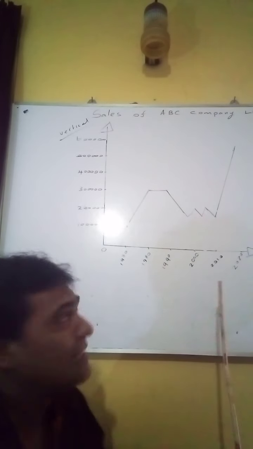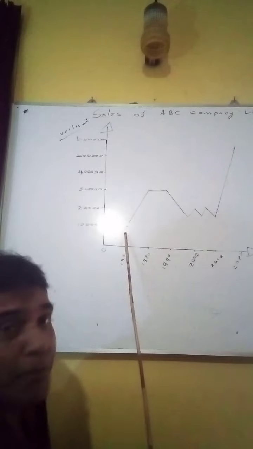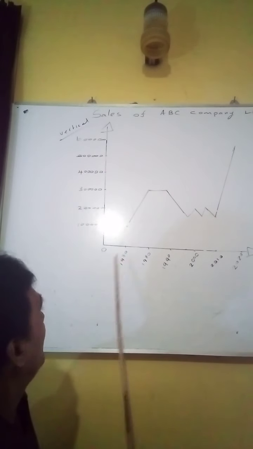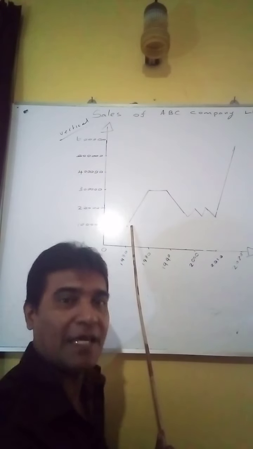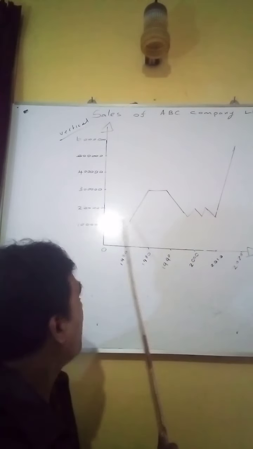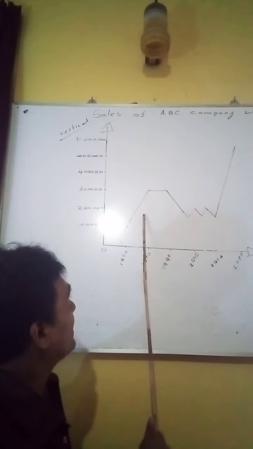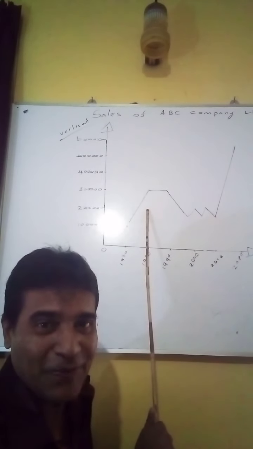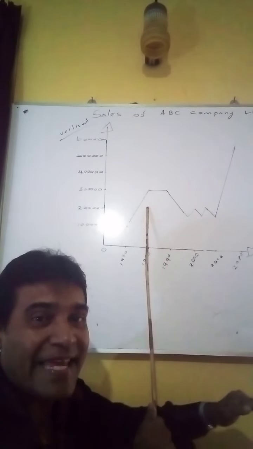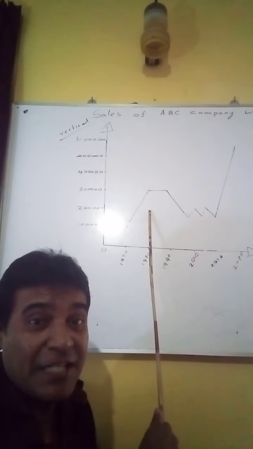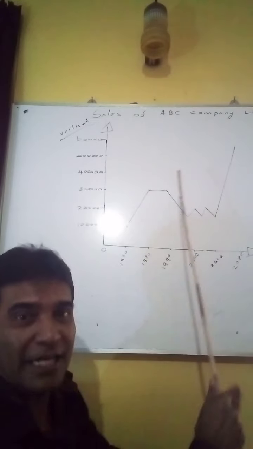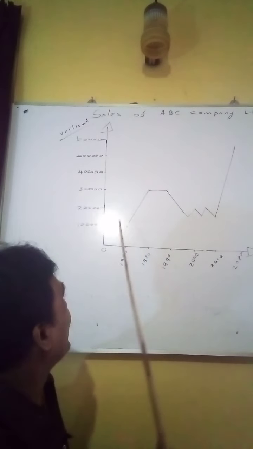Now let's go and describe it. So this is your starting point. In 1970, the sales were 100,000 units. You can see 100,000 units. Now you can see this increase. What kind of increase? Gradual increase? No. Gradual is like a staircase. Now here you can say sudden increase, but another beautiful word, dramatic increase. So dramatic, it jumped. Dramatic, unexpected.